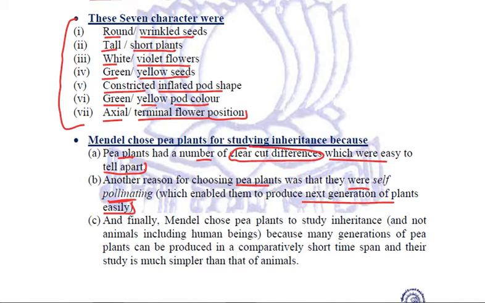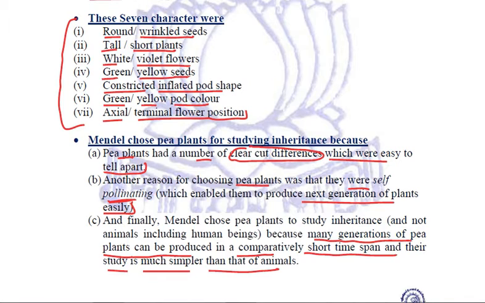Because the reproductive cycle of pea plant is very short, due to which many generations of pea plants can be produced in a comparatively shorter time span, and therefore their study is much simpler than that of the animals. So these are the three main reasons why Mendel chose pea plants for studying inheritance.